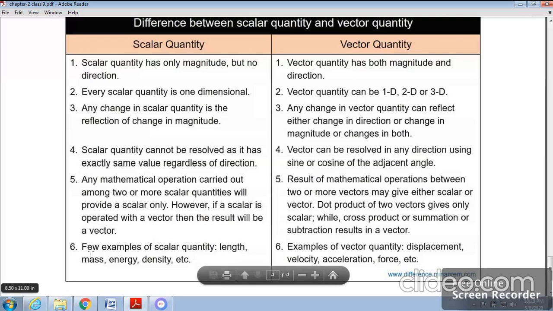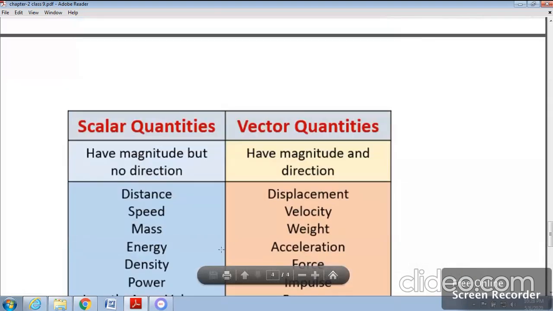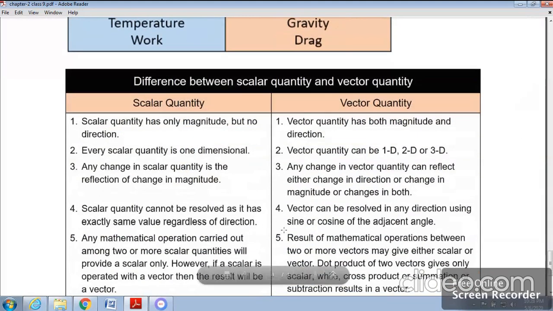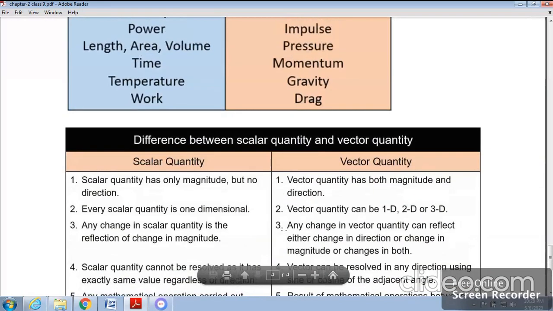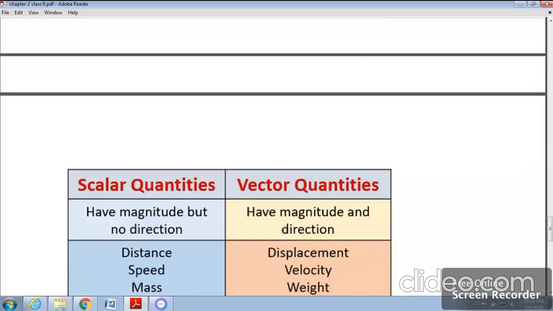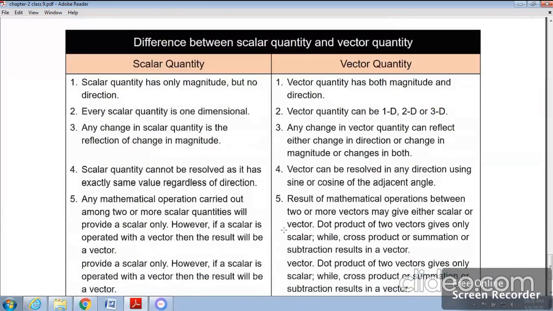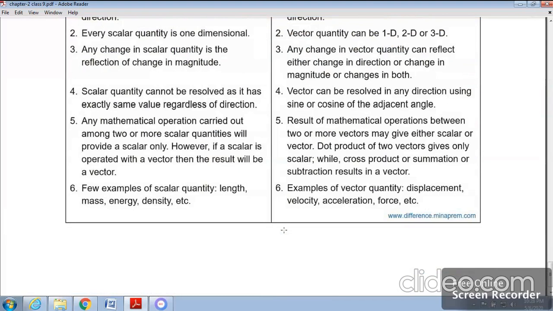And the last one, few examples of scalar quantity are already discussed here. So just go through the differences between scalar and vector quantities, no need to learn them.